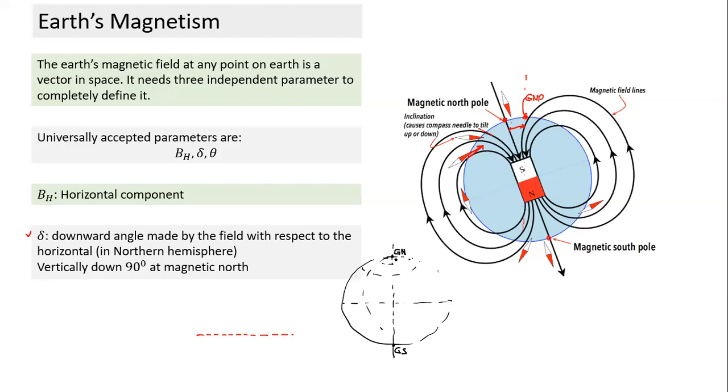Now there is a bar magnet kind of thing. If this is the axis of the bar magnet, this point becomes the magnetic north, and this becomes the magnetic south. And it will be a point on the surface of Earth.